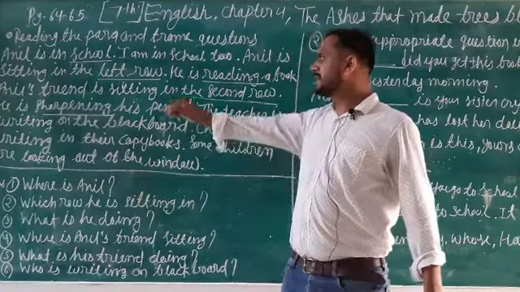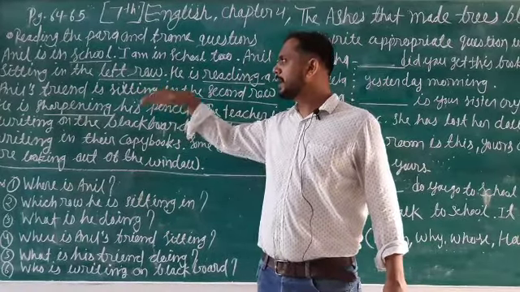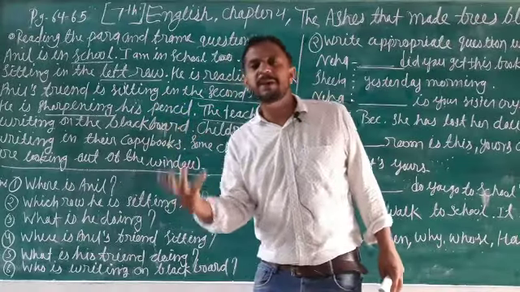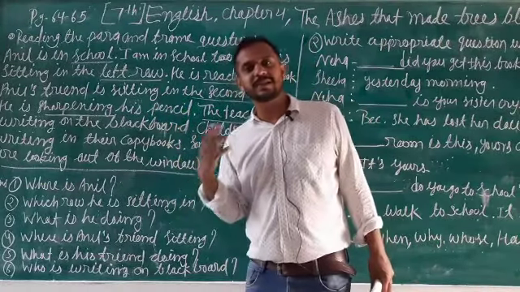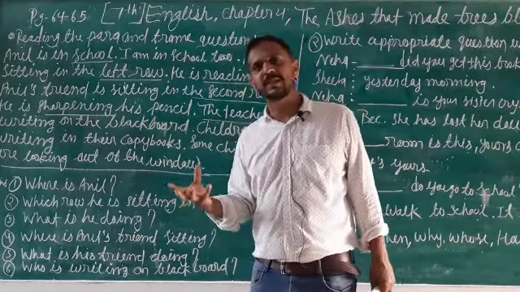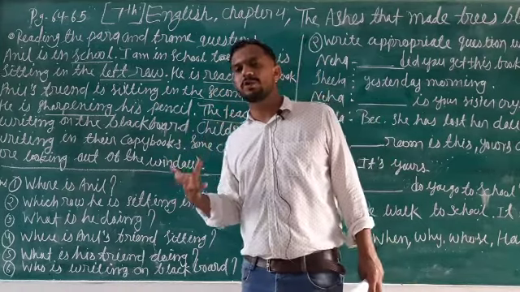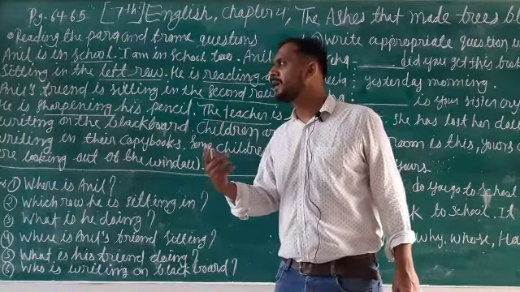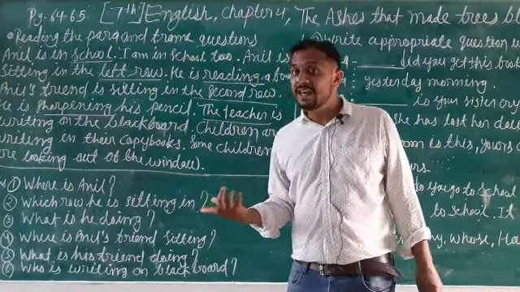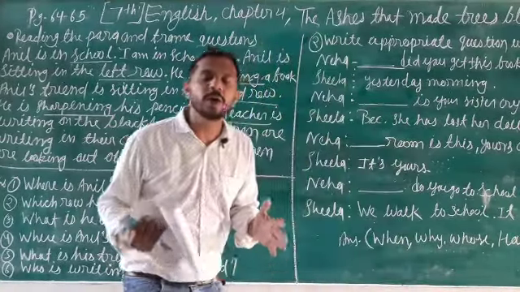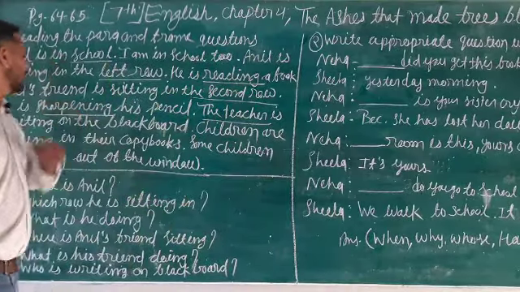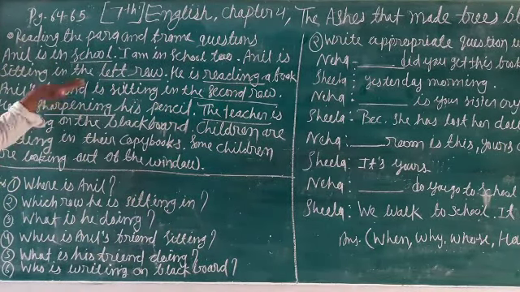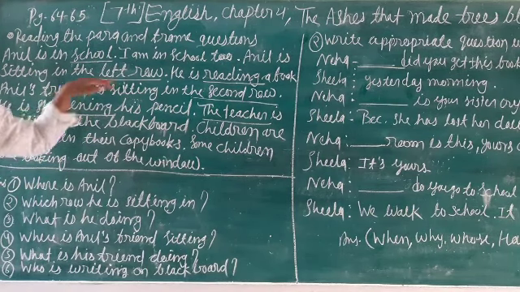When we see a place, Anil is sitting in the left row, so left row represents a particular place. For showing the place, we frame the question by saying, which row is Anil sitting in? So which row is he sitting in will be the question for this line.